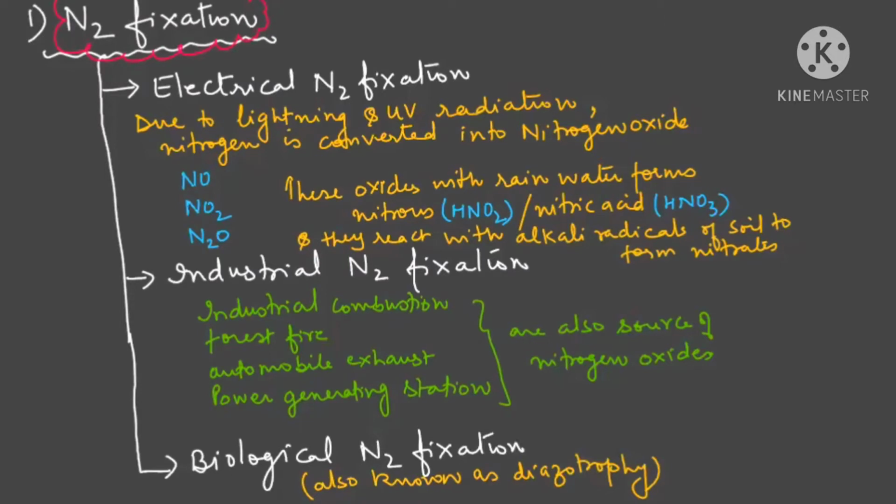Now see, nitrogen fixation can be electrical, industrial, or biological.